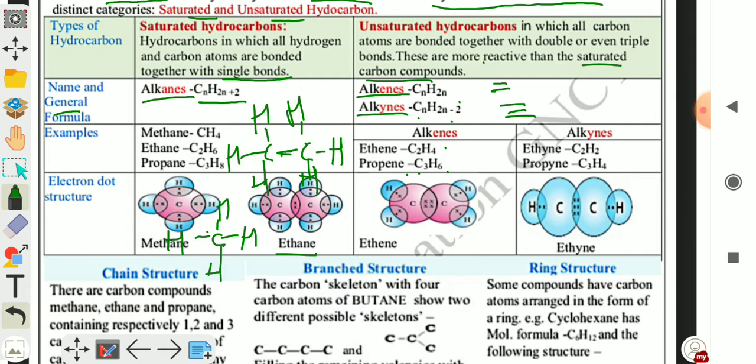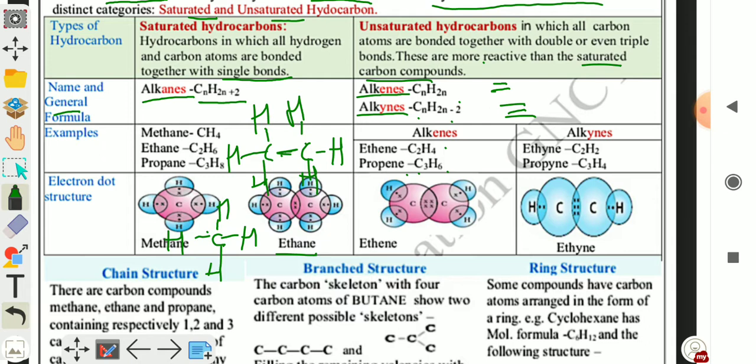Similarly, ethene means 2 carbon atoms, but between these 2 carbon atoms there is a double bond, or 2 electrons shared by each atom of carbon. In ethyne there are 2 carbon atoms, but these share 3 electrons and form a triple bond between carbon to carbon.